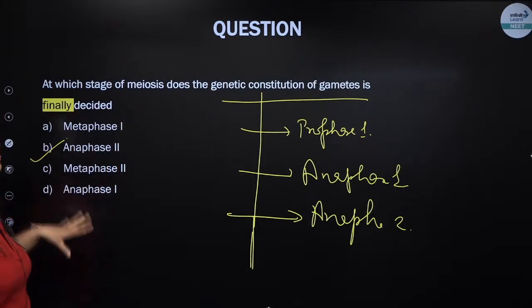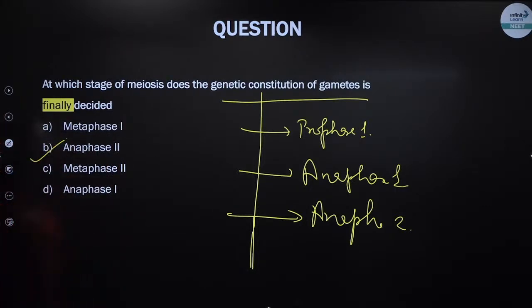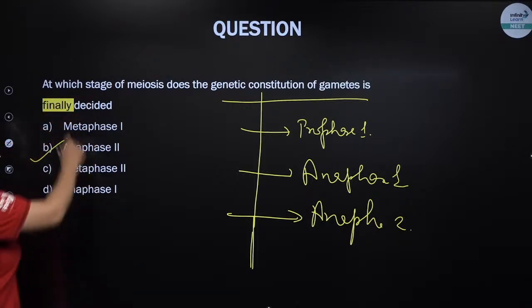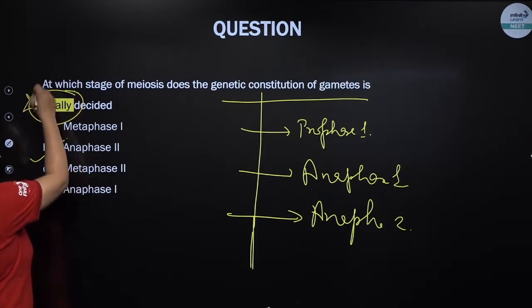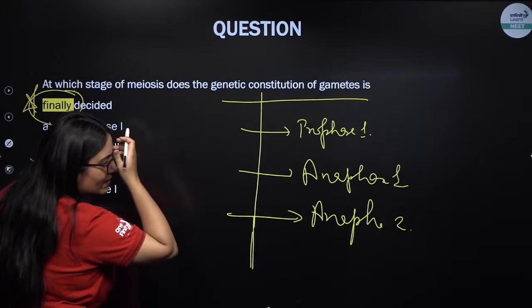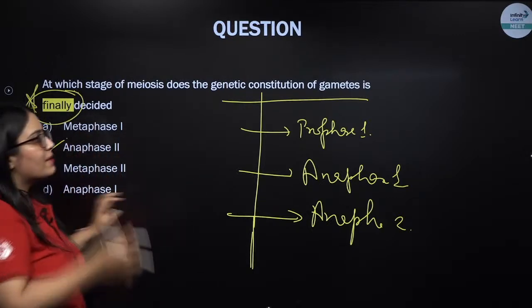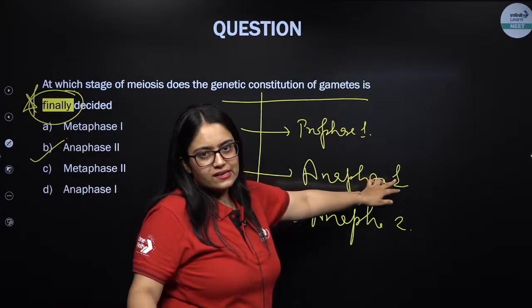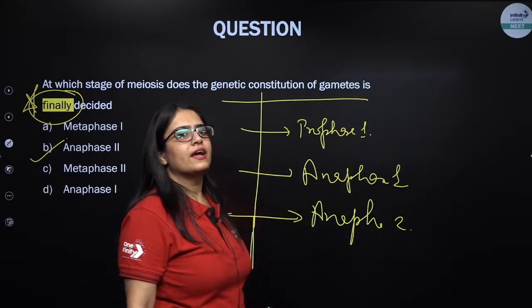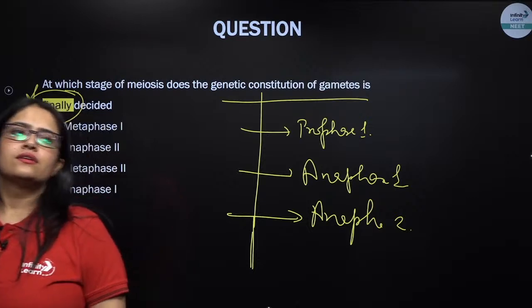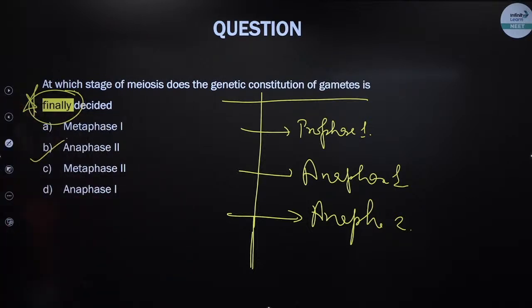Is this clear now? So if anaphase 1, anaphase 2 and prophase 1 all are there in the options, you will give the answer anaphase 2. It depends upon the question. In the question itself they have mentioned 'finally', when will it be decided? Brother, finally the gametes will form only after anaphase 2. After anaphase 1 you get a dyad, not a tetrad. After anaphase 2 you get a tetrad. Is this clear? Ramlal, Shweta, Princey, Aruna. Is this clear, my lovely kids? Can we go to the next question? That's a good question. Please remember this. This is an NCERT exemplar question.